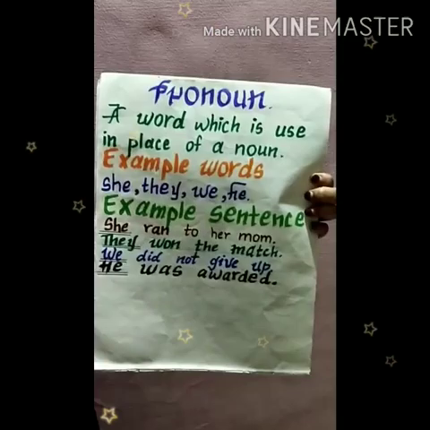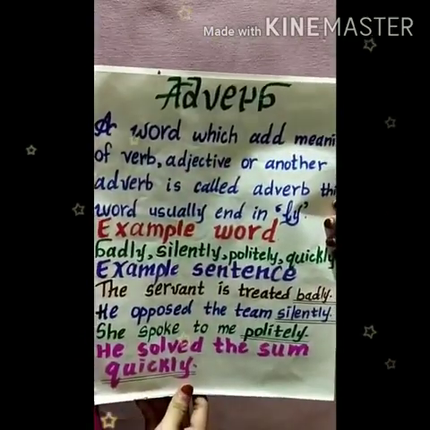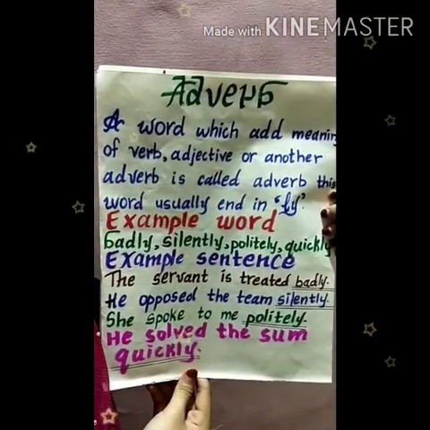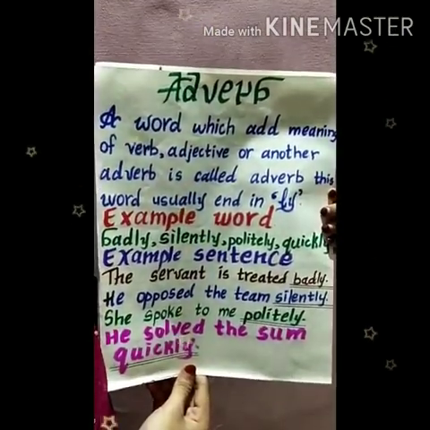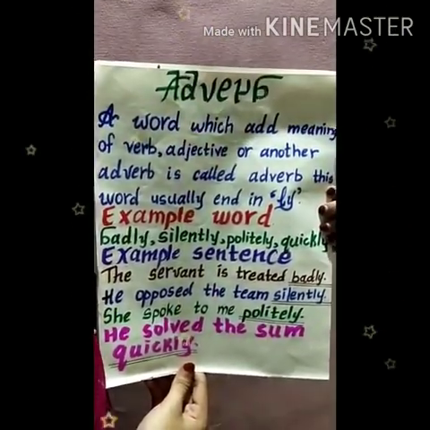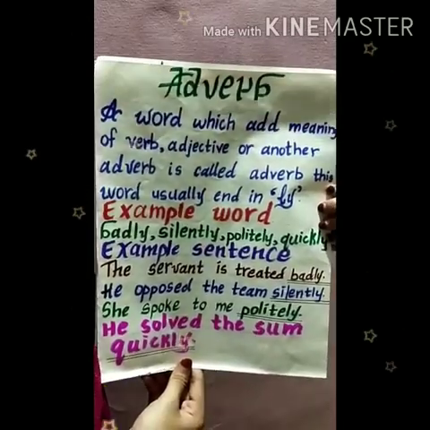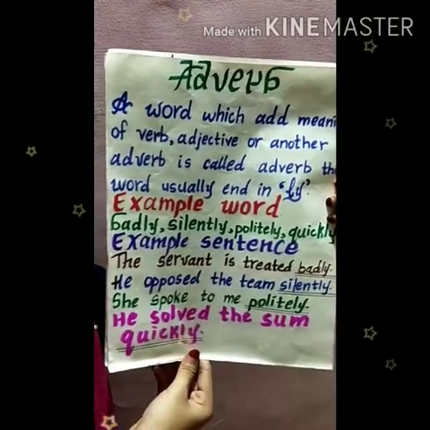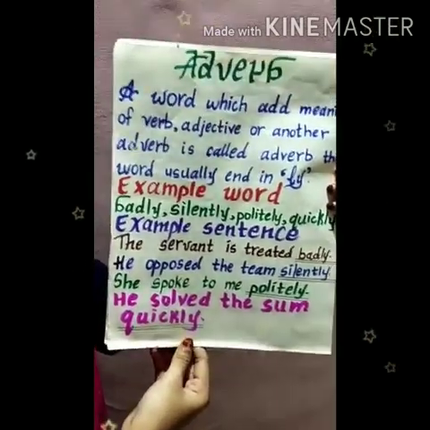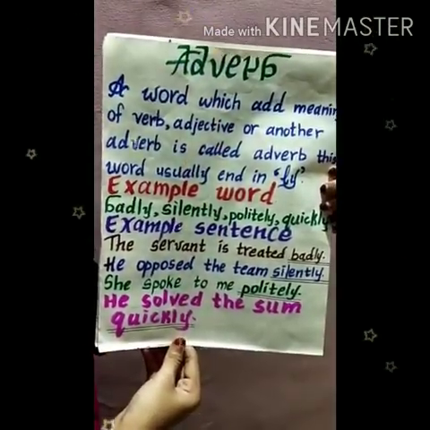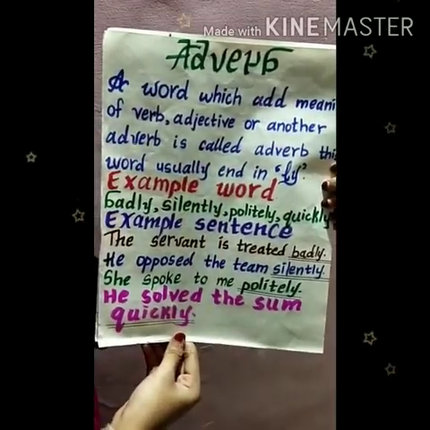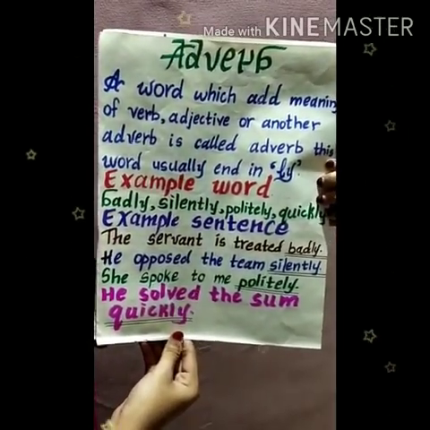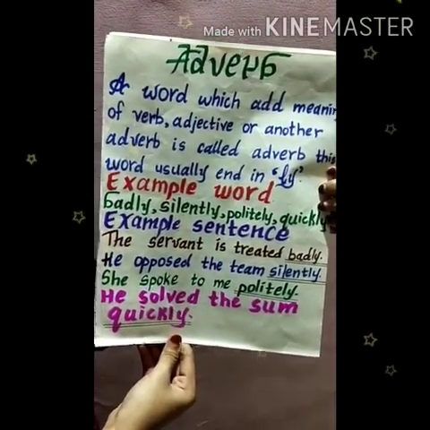He was awarded. Adverb: a word which adds meaning to a verb, adjective or another adverb is called an adverb. These words usually end in ly. Example words: badly, silently, politely, quickly. Example sentences: The servant is treated badly. He opposed the team silently. He solved the sum quickly. She spoke to me politely.